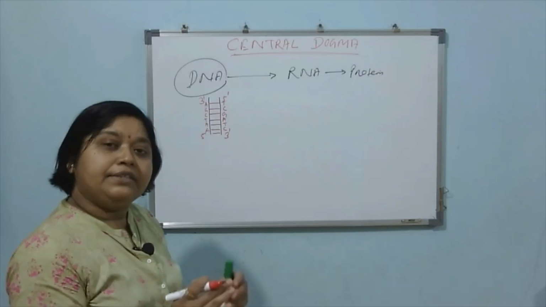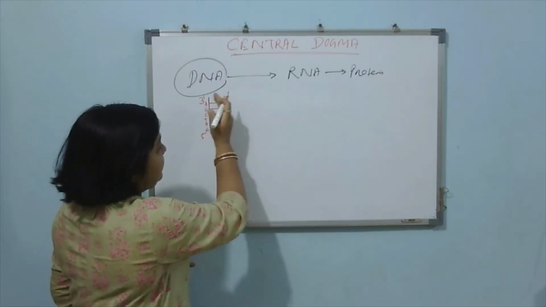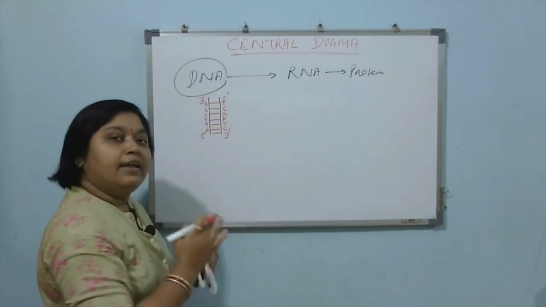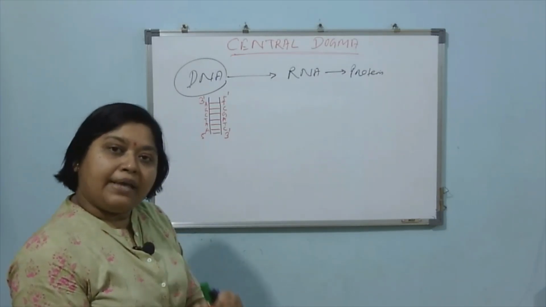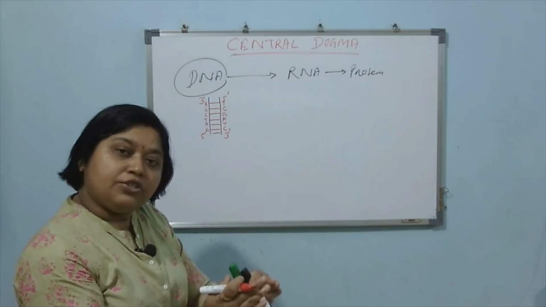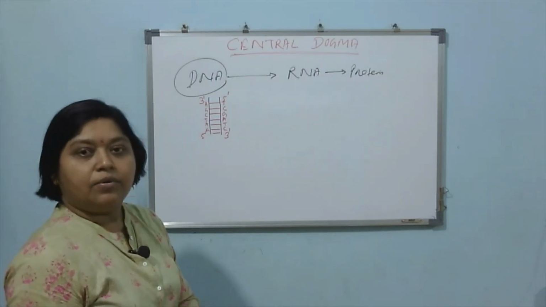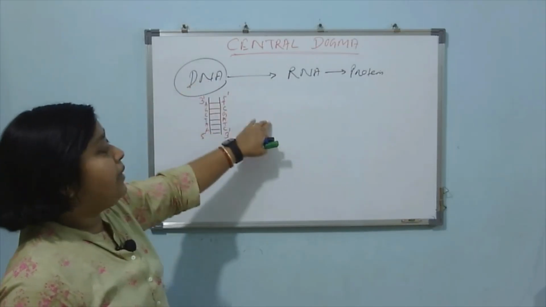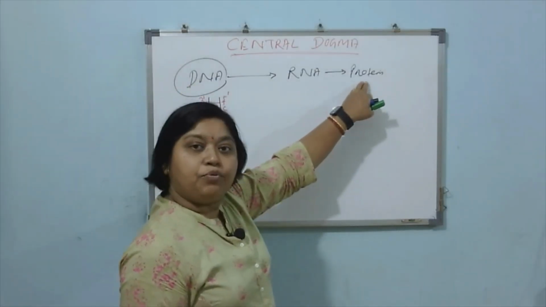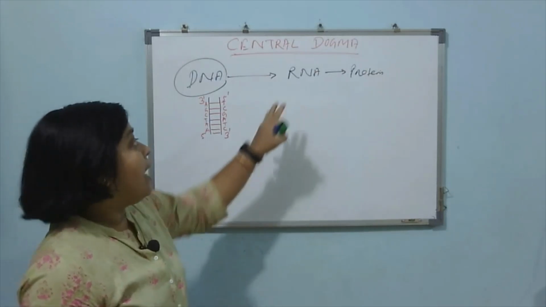It means the nitrogenous bases present in this DNA are carrying genetic information and passing it from one generation to the next generation. But DNA can't directly participate to synthesize protein. It needs help from RNA.